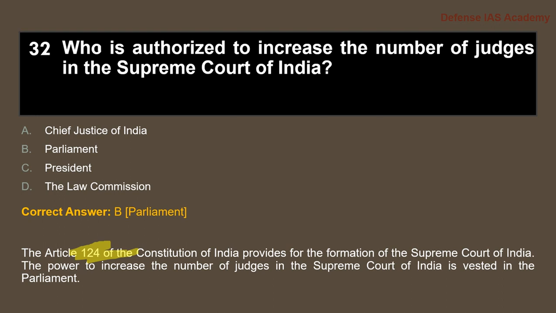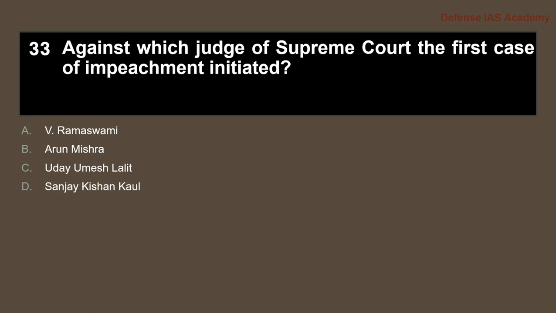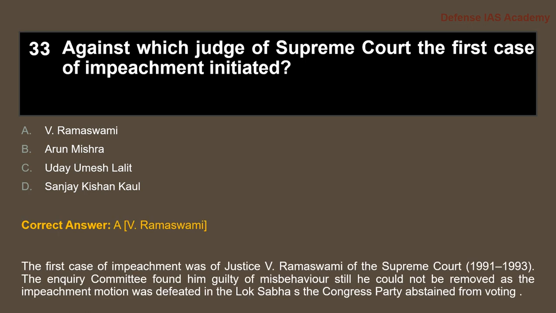Now question 33, against which judge of the Supreme Court was the first case of impeachment initiated? The answer is option A, V. Ramaswamy. The first case of impeachment was of Justice V. Ramaswamy of the Supreme Court from 1991 to 1993. The inquiry committee found him guilty of misbehavior. Still, he could not be removed as the impeachment motion was defeated in Lok Sabha.